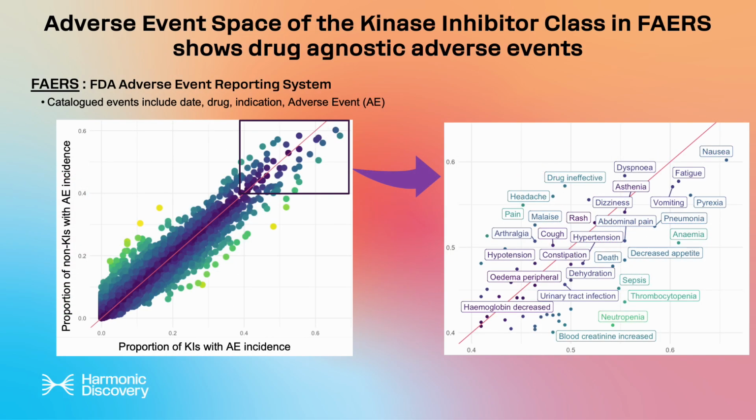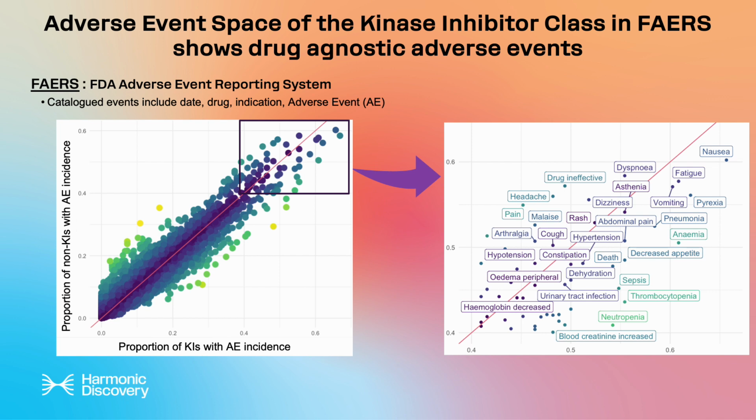We first explored the adverse event space of kinase inhibitors using the FAERS dataset. This is the FDA Adverse Event Reporting System, and it contains physician-reported adverse events that coincide with drug administration of their patients. In this plot, each point is an adverse event in FAERS. The x-axis defines the proportion of kinase inhibitors coinciding with that adverse event, and the y-axis defines the proportion of non-kinase inhibitors coinciding with that same adverse event.